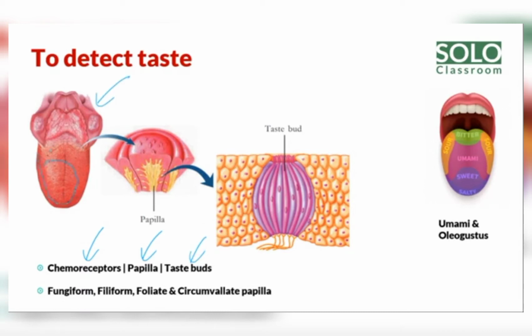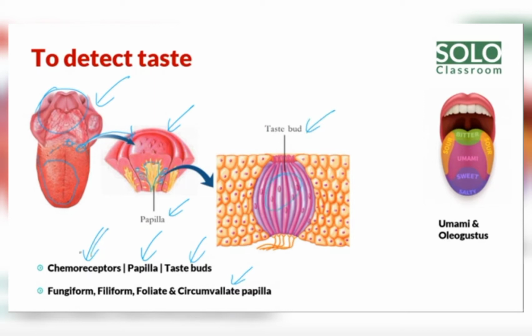The tongue starts from here and this is the front of the tongue. On the tongue a number of papillae are present. These are the papillae, and there are papillae of different shapes. You can see the papilla, which is bud shaped. You can see a number of bud-shaped papillae on the tongue. Inside the papilla are the taste buds.